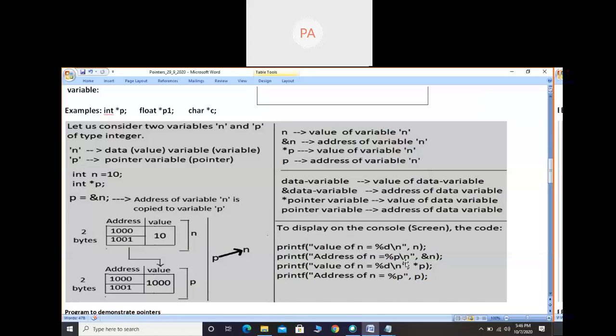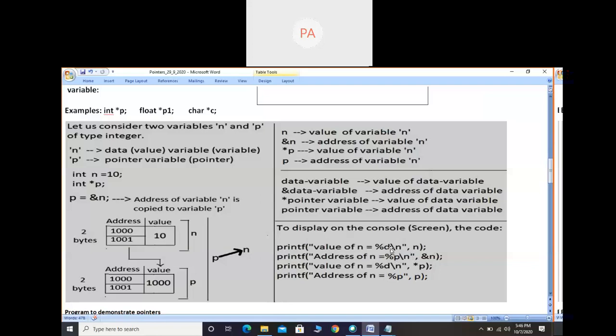Okay, you have to write like this. When you want to display the value of n, directly you write %d, &n, %d in double quotes, close, comma n. If you want to get the address of n, for address the format specifier is %p. The symbol is ampersand, but the format specifier is %p. You have to use p to get the address.